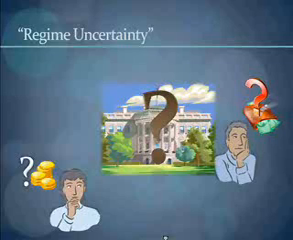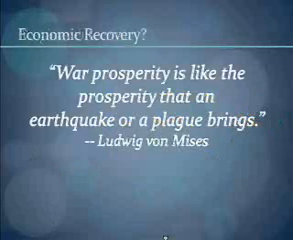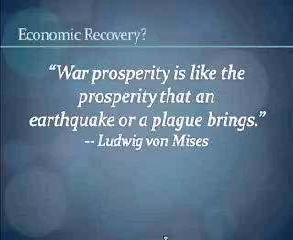And a lot of people will say, well, if nothing else helped, at least World War II got the economy out of the Depression. Well, not really. Ludwig von Mises, an Austrian economist who also helped to develop this business cycle theory of the recessions, said, war prosperity is like the prosperity that an earthquake or plague brings. In other words, there is no prosperity.